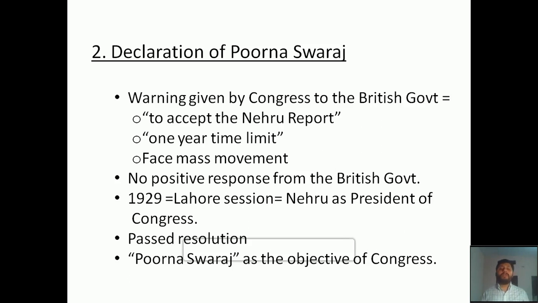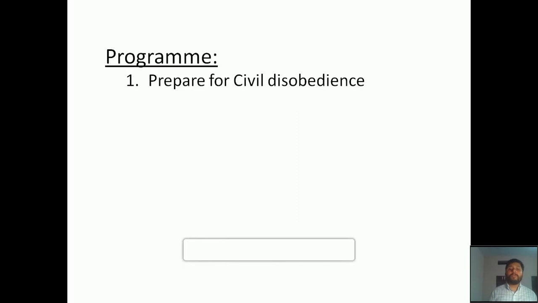So in order to achieve this goal, Poorna Swaraj, the Indian National Congress under the leadership of Jawaharlal Nehru put forward a number of programs, and the first one was preparation for civil disobedience. So for the first time in history, the leaders introduced a new method to fight against the British, that is civil disobedience. They informed the followers to prepare for civil disobedience.